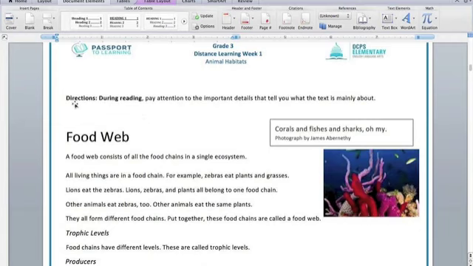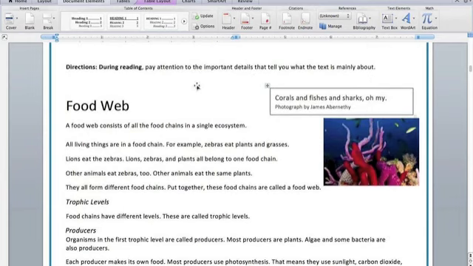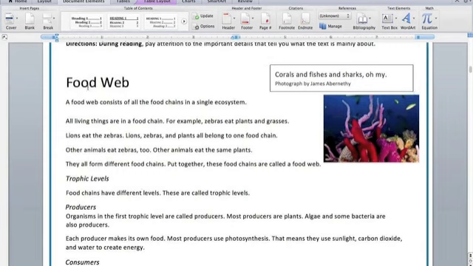Let's begin with the directions. Directions during read, pay attention to the important details that tell you what the text is mainly about. So the text is food web, and let's begin. A food web consists of all the food chains in a single ecosystem.